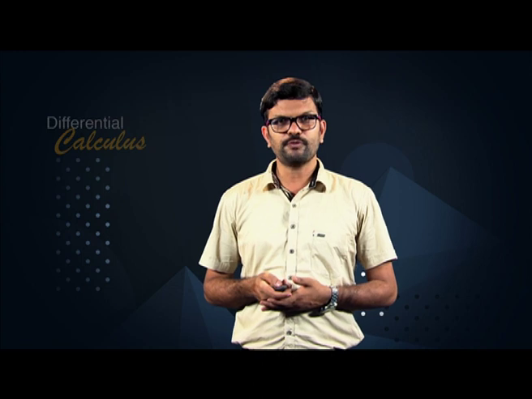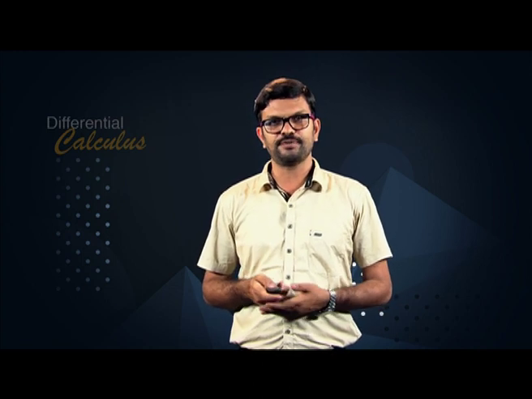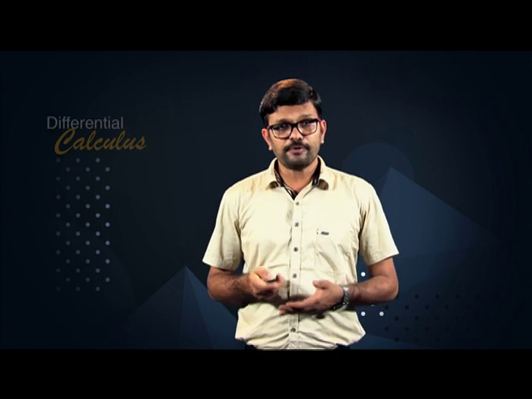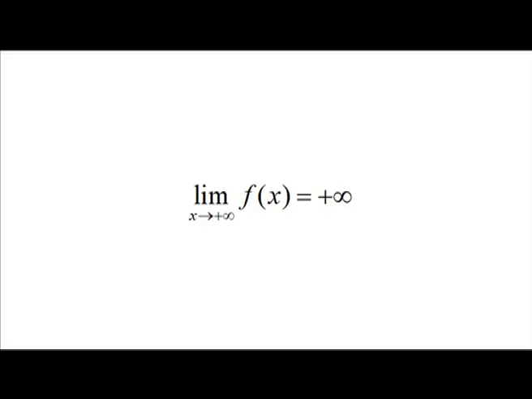In the previous examples, we have finite limit values when x approaches infinity. We shall now discuss examples when the values of f(x) increase or decrease without bound as x goes to plus infinity or as x goes to minus infinity. If f(x) increases without bound as x goes to plus infinity, we denote it by limit x going to plus infinity f(x) is equal to plus infinity.